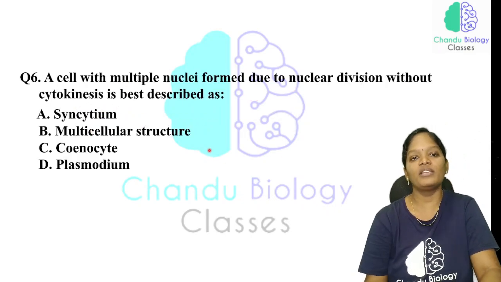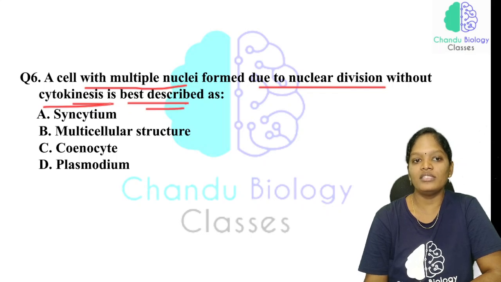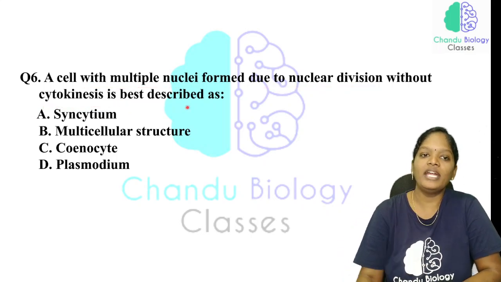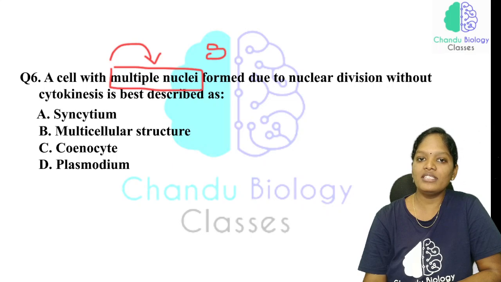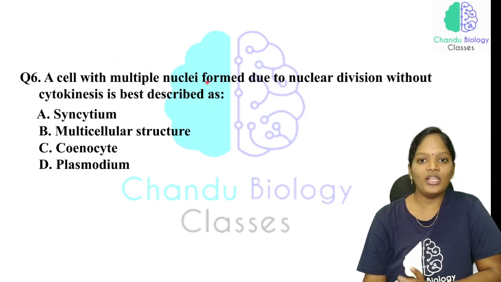So another important question: a cell with multiple nuclei formed due to nuclear division without cytokinesis is best described as. Another important thing you have to know is that a cell with multiple nuclei is a syncytium.